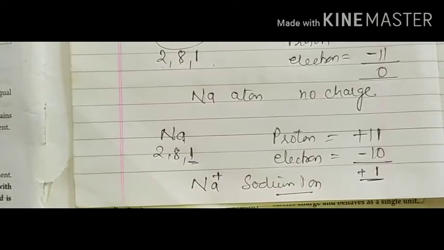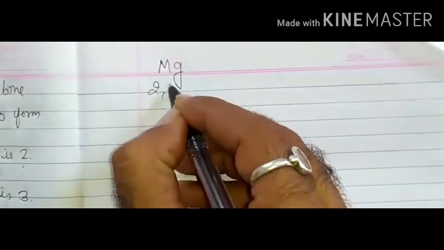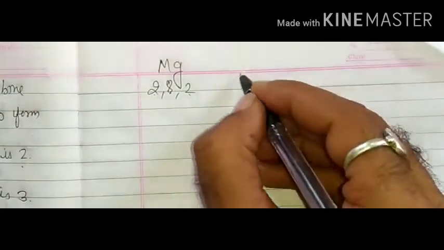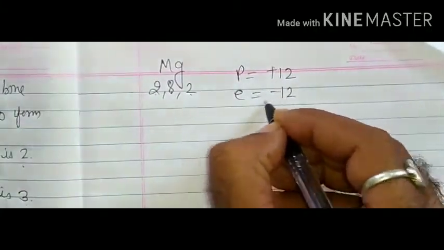One more example we can take: magnesium 2, 8, 2, with 12 protons and 12 electrons, so there is no charge.